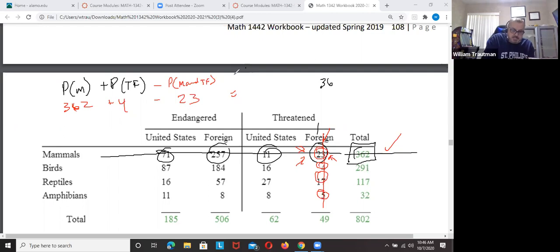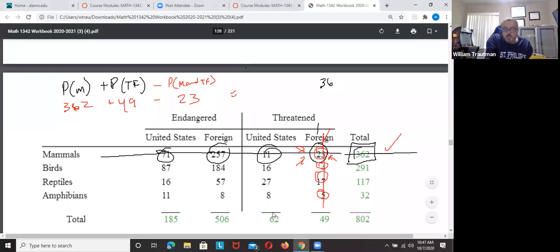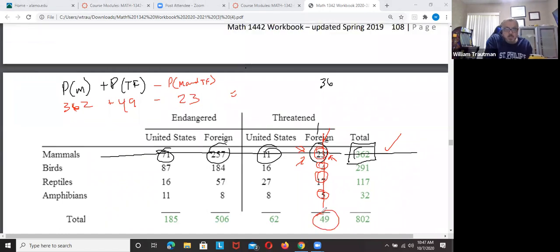And 362 plus 49, there's 49 down here, I just didn't write it. 362 plus 49 minus the one we counted twice, minus 23.